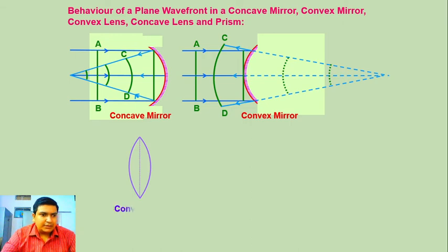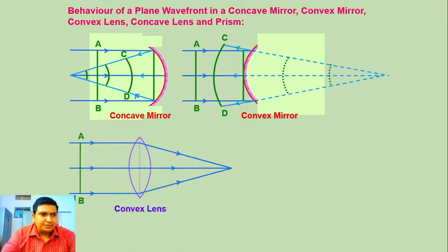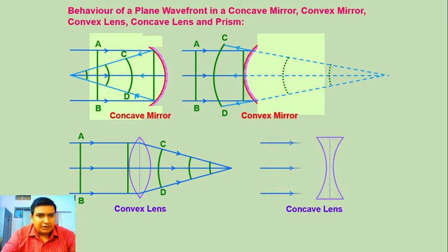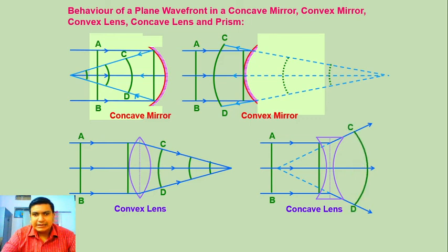Similarly, for a lens, if a plane wavefront AB comes to the lens, it refracts and is focused in the form of spherical wavefronts at a particular focus point. Similarly, after refraction from a concave lens, a plane wavefront appears to exceed its curvature and be focused before the lens, on the side of the object.